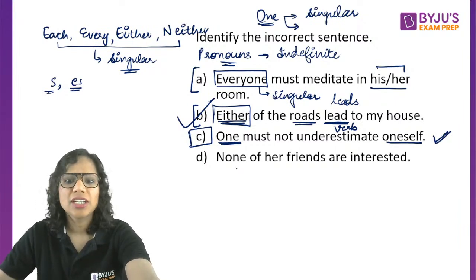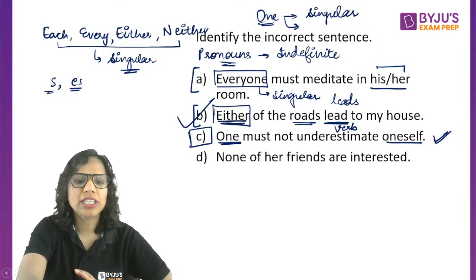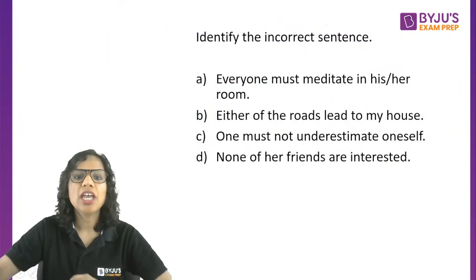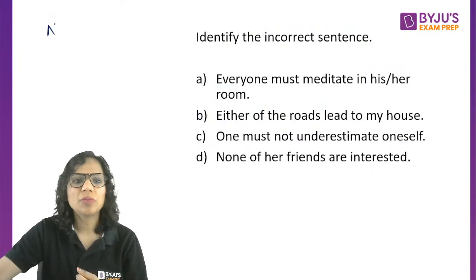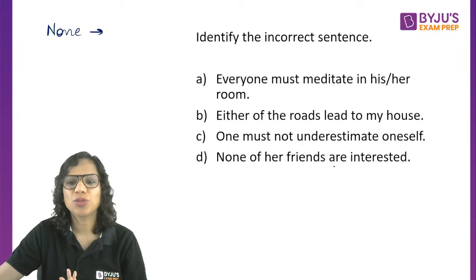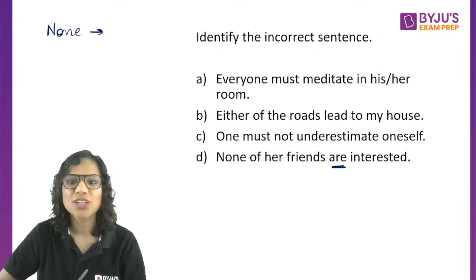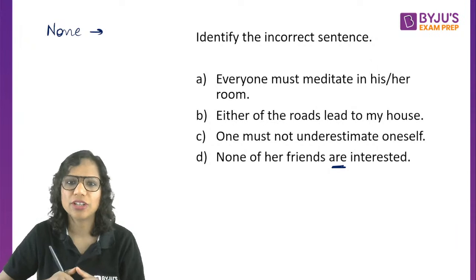Then D says none of her friends are interested, and I absolutely understand your thinking that this is incorrect. Because the thing that comes to our mind is that none means zero, right? So how can it be plural? That's the thing that comes to our mind. First of all, you need to understand that zero in mathematics is neither singular nor plural. So we should not really think zero is singular.